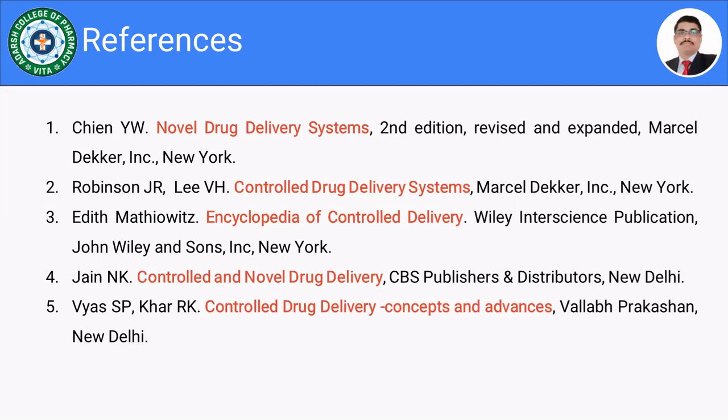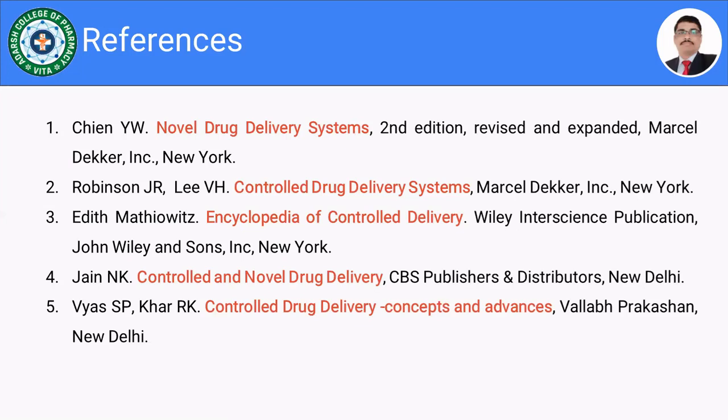Then the second book is Controlled Drug Delivery System by Robinson. Both the books are published by Marcel Dekker. Then the third book is Encyclopedia of Controlled Drug Delivery, published by Wiley Interscience.